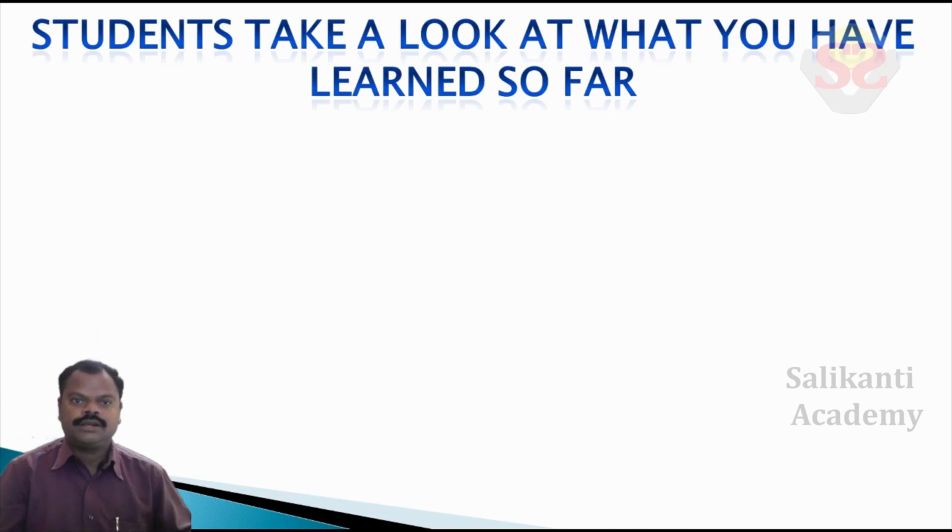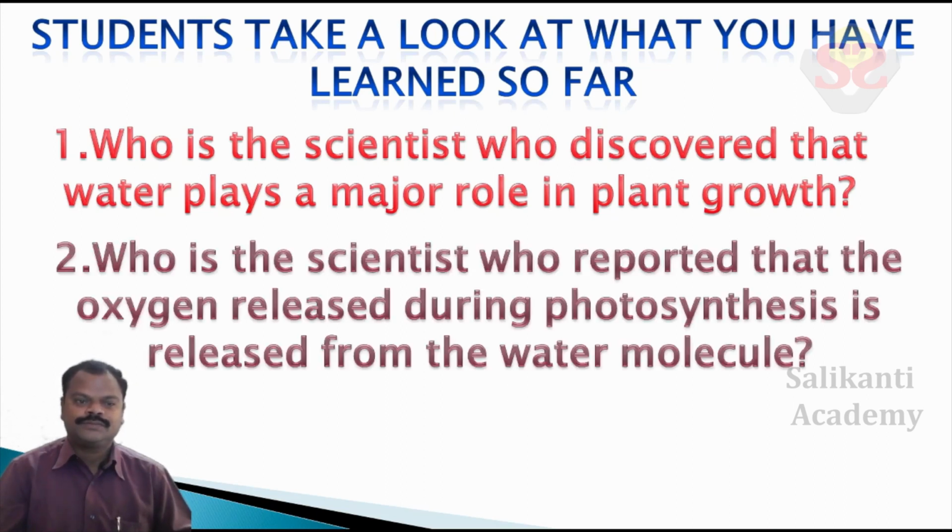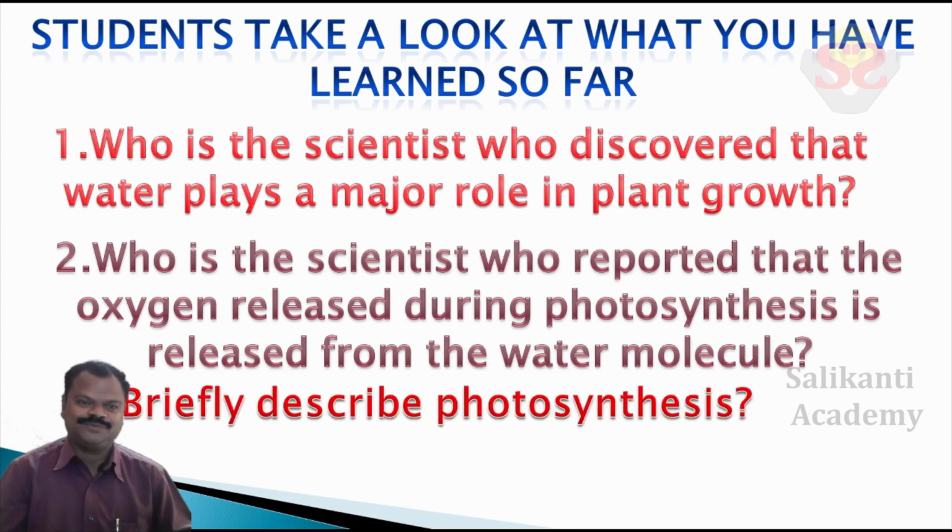Students, take a look at what you have learned so far. 1. Who is the scientist who discovered that water plays a major role in plant growth? Second one. Who is the scientist who reported that the oxygen released during photosynthesis is released from the water molecule? Children, by watching this video carefully, you can simply answer these questions. Briefly describe photosynthesis.